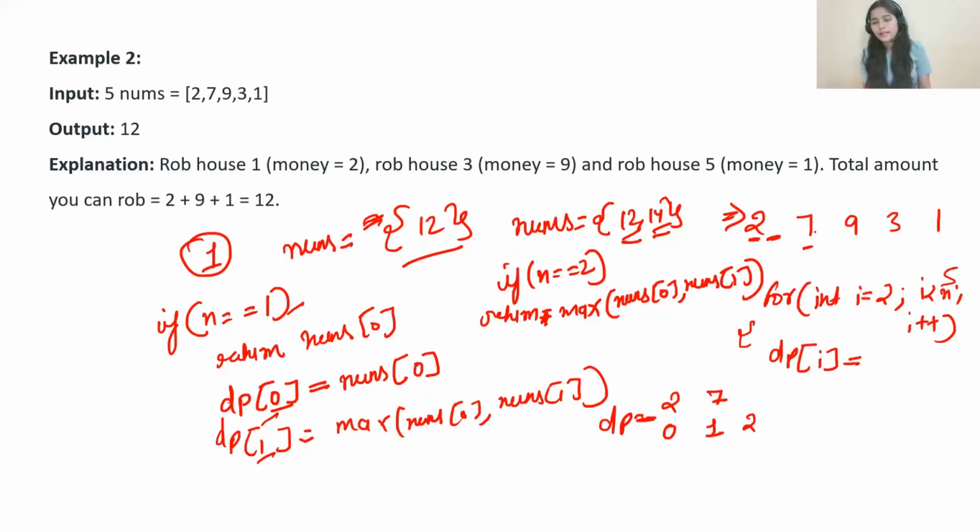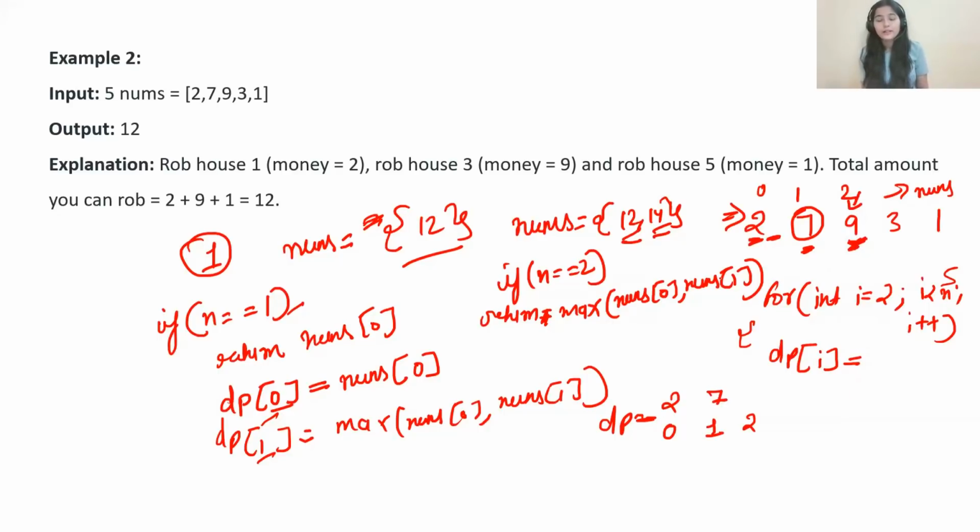So suppose you are choosing this element, can you choose this one? So 0, 1, 2, this I value is for our actual array. Let's suppose that is nums. So in the actual array, nums of I, that is nums of 2, will be having 9. But just consider, if the thief is stealing from here, can he steal from this house as well? No, right? So you are having choices.